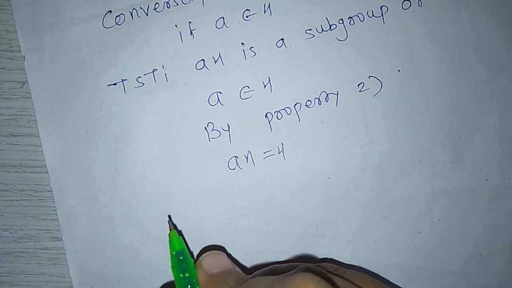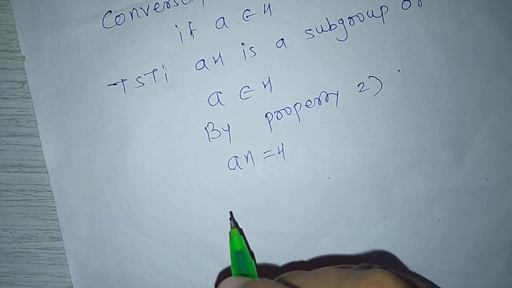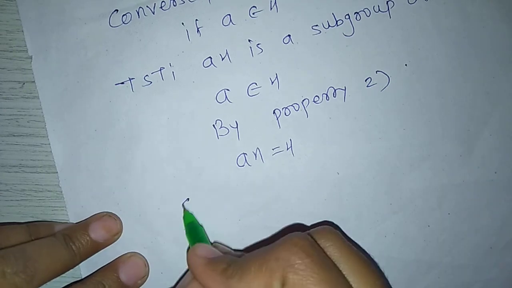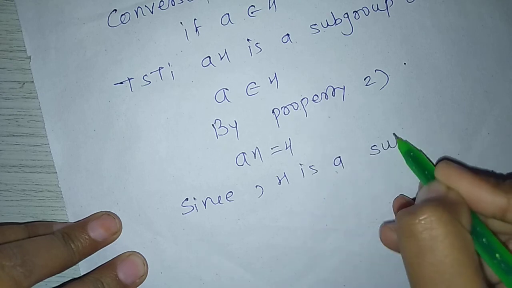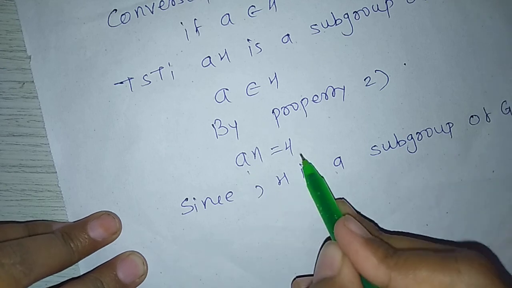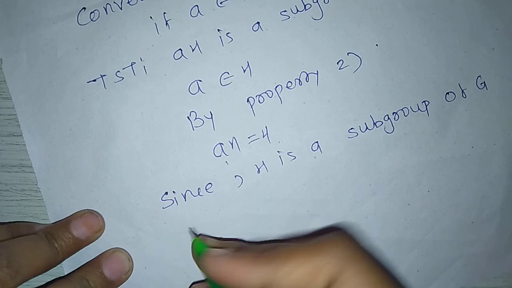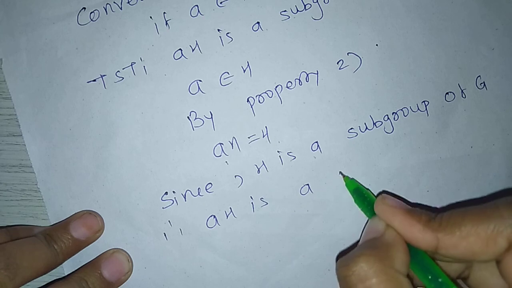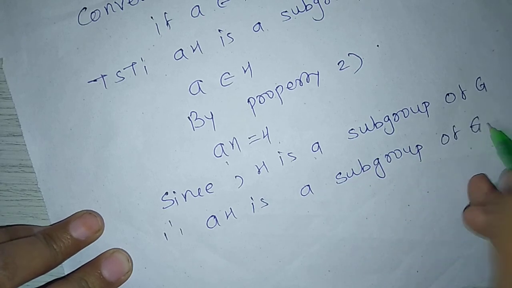Which theorem? Properties theorem. In that, property second says that if a belongs to H, then aH equals H. Since H is a subgroup of G, and aH equals H, aH is also a subgroup of G. Therefore, aH is a subgroup of G.